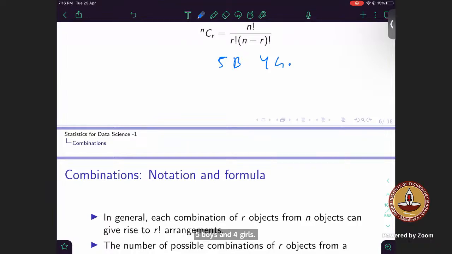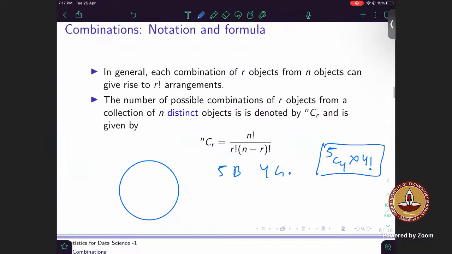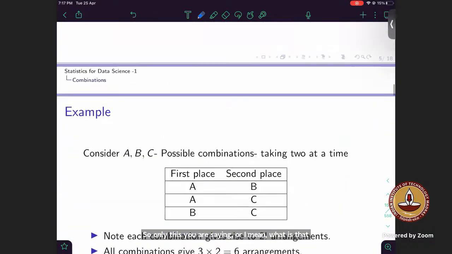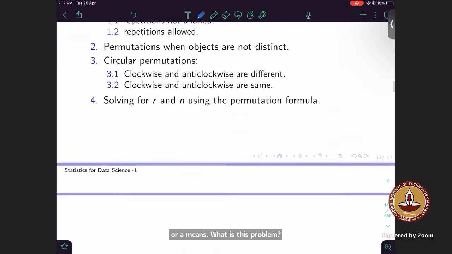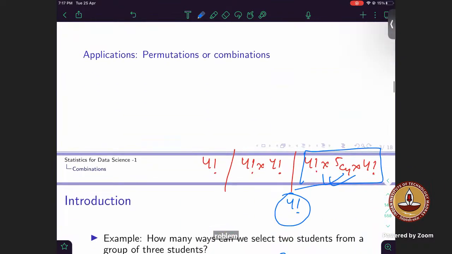So we should choose 5C4 into factorial 4 for girls also. You are saying we'll choose 5C4 into 4 factorial, to arrange girls between themselves. So what is factorial 4? So only this you are saying, or what is the answer? No, multiplied by 5C4 into 4 factorial. So that is only done, right? This part.